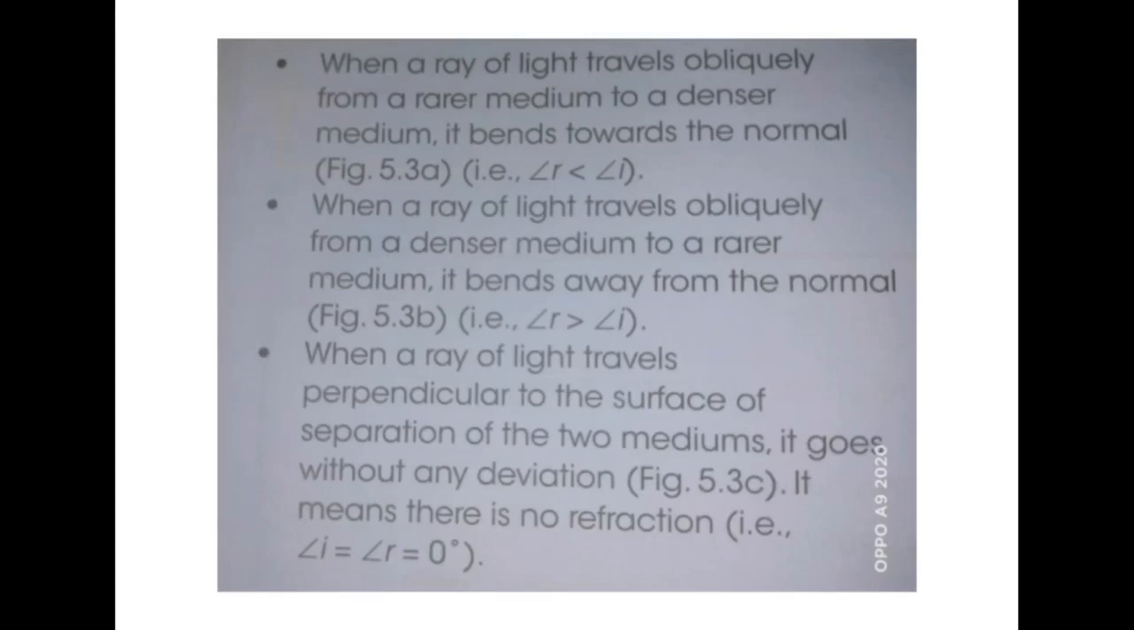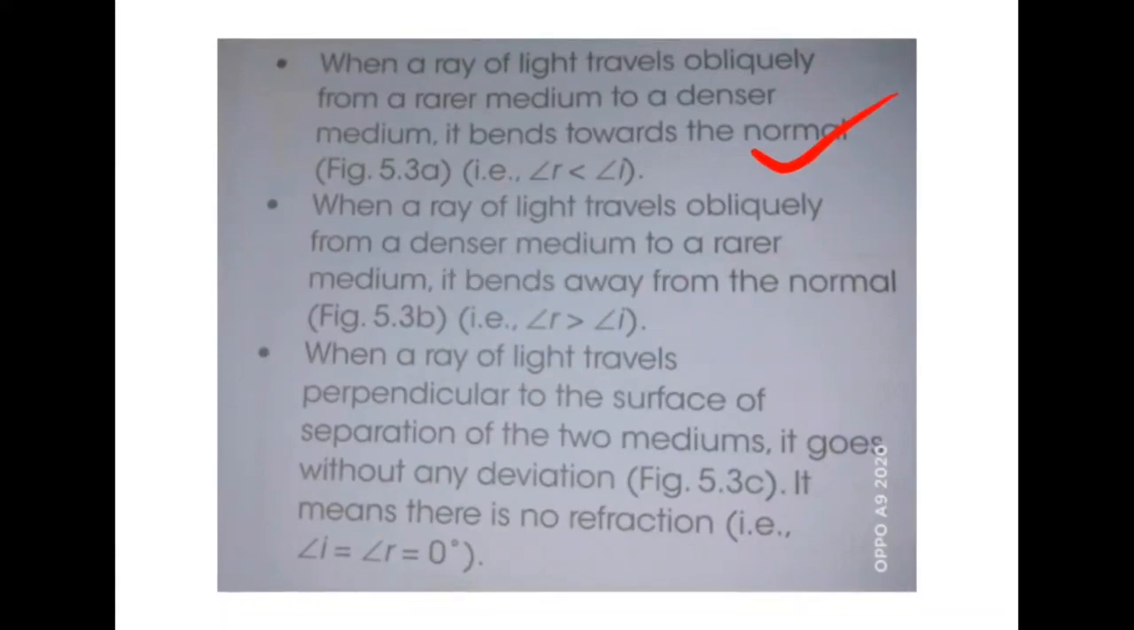So here you see 3 points are given. These 3 points also you need to read very nicely. When the angle of refraction is less than the angle of incidence, that means light is moving from rarer to denser. When the angle of refraction is more than the angle of incidence, that means light is moving from glass to air, or from denser to rarer.